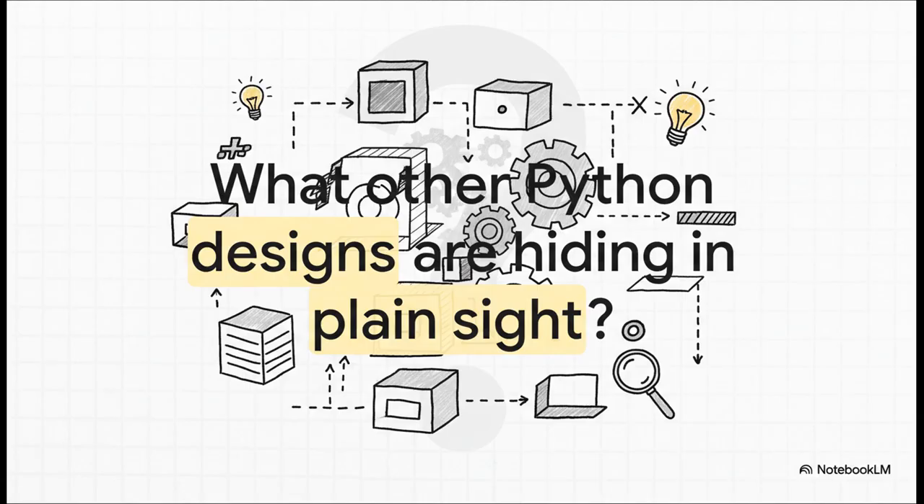So that baffling phrase, object references are passed by value, it actually makes sense now, right? You're passing a copy of the reference, a copy of the pointer. And understanding this doesn't just solve some weird puzzle, it gives you a much deeper insight into how Python itself is designed. It kind of makes you wonder, what other profound design choices are hiding right there in plain sight, just waiting for us to understand them?